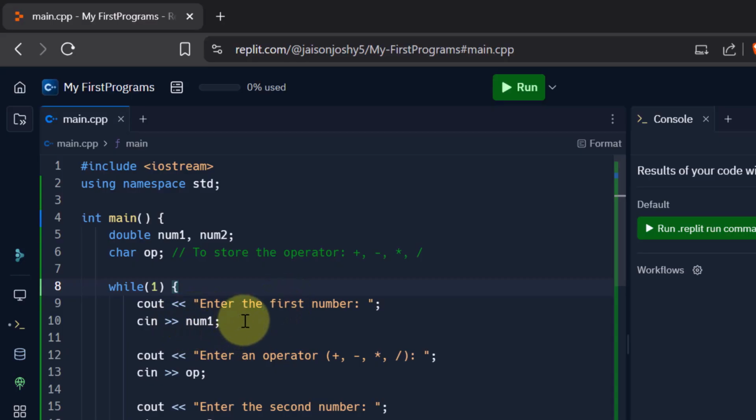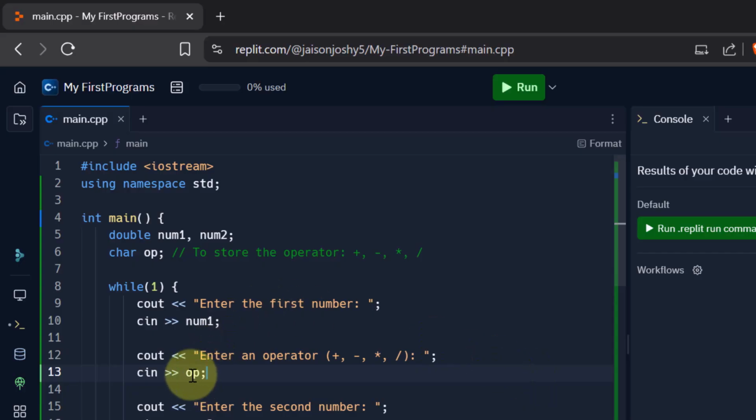Next, I want to ask the user to enter the operator that he wants to make use of. Now for operator, I again say cout enter an operator, and I tell him that these are the 4 operators that we are supporting in our simple and humble calculator, and then we are taking the input into the character variable called op. Okay, so plus, minus, multiplication, division, when it is entered from the keyboard, they are treated as characters, not integers or double or anything.